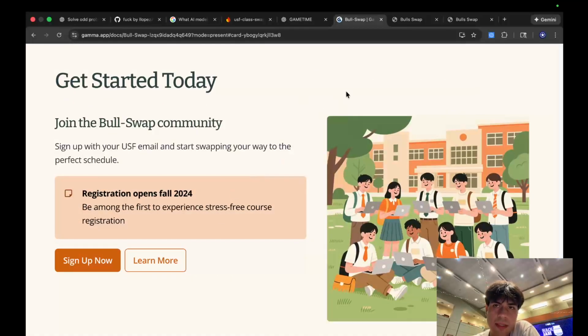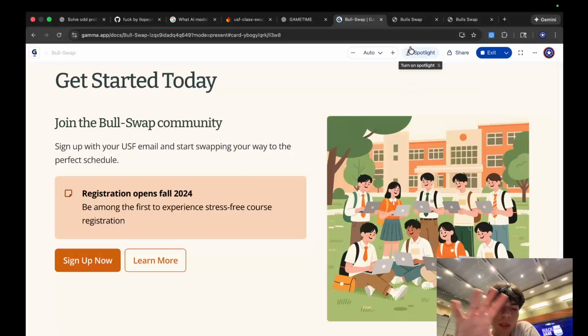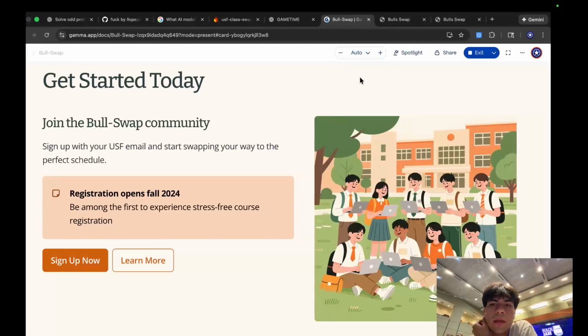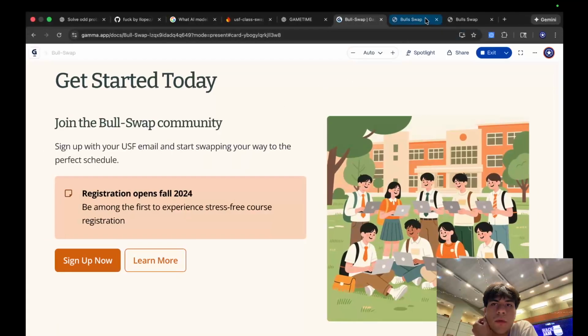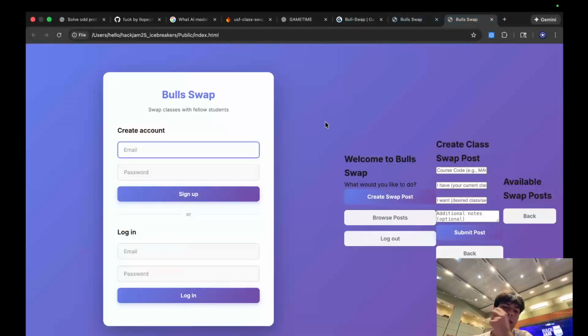Actually showing the app, right? Our team, this is the whole idea of the app, which I think is a really good idea. However, we weren't able to implement it completely as we wanted because our front end did not work completely with our backend, right?